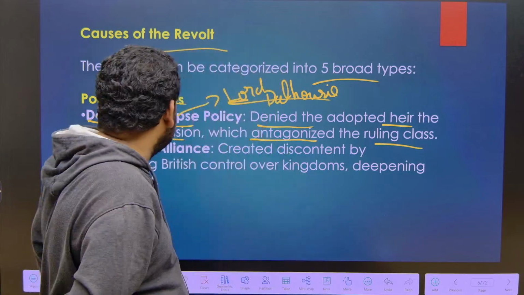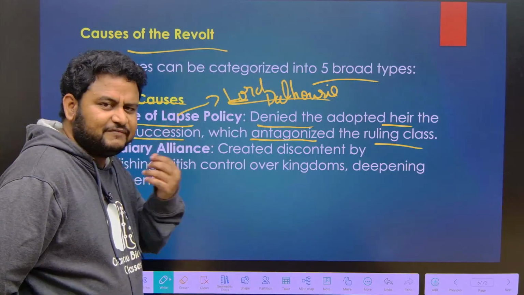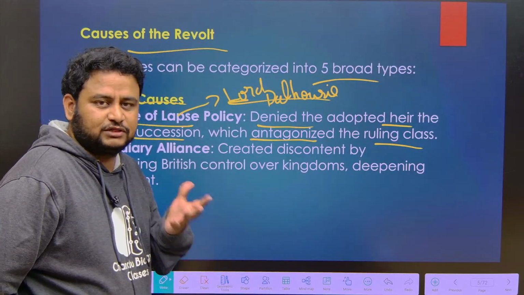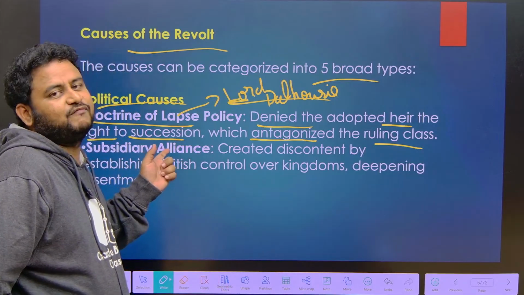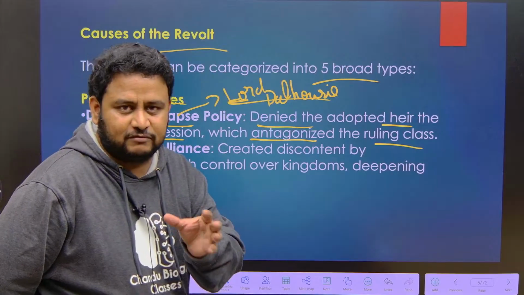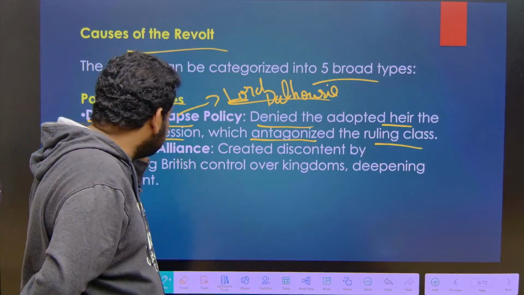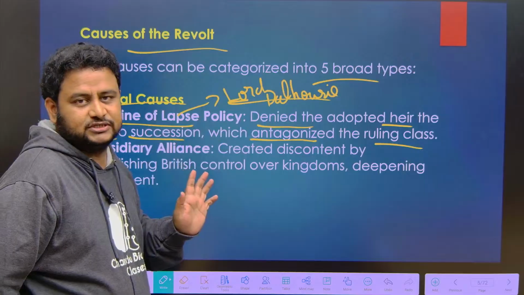So when it comes to that, first thing is political cause. Various policies like permanent land settlement and Ryotwari settlement were applied, all these things we learn when I come to economic causes. The political cause is doctrine of lapse. So you should know what is doctrine of lapse, please. First of all, you should know who introduced this. It is Lord Dalhousie.